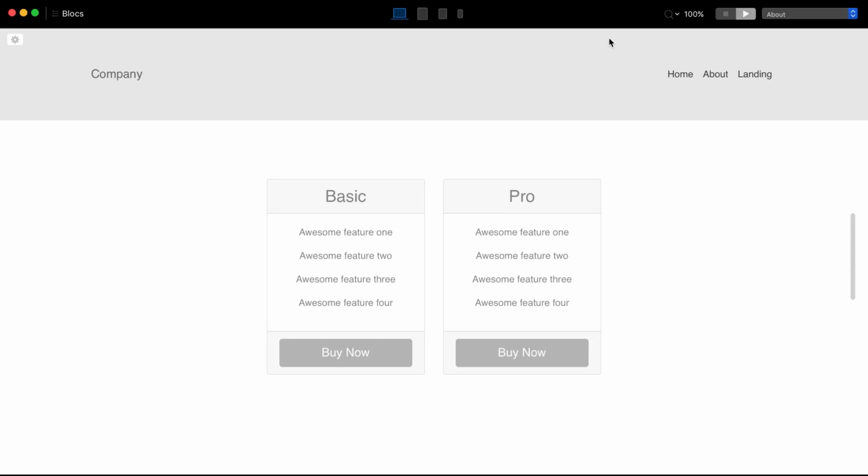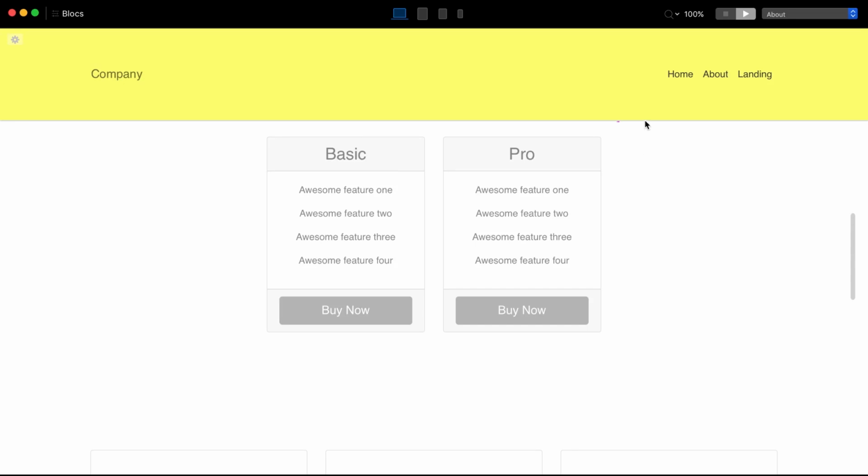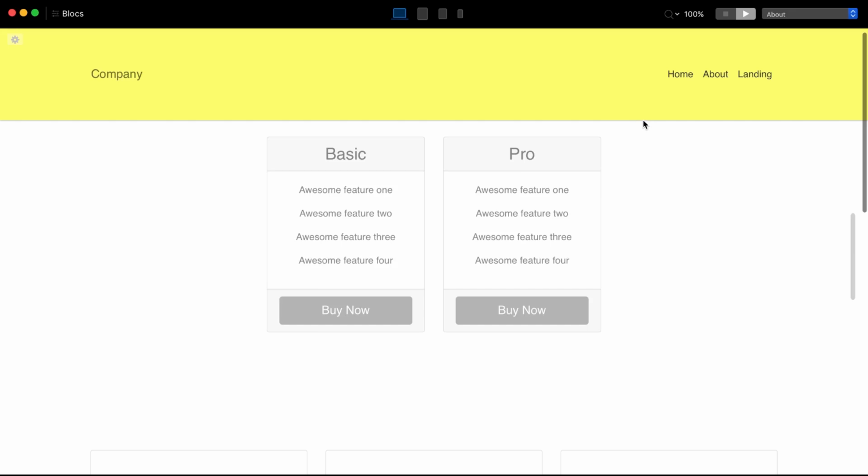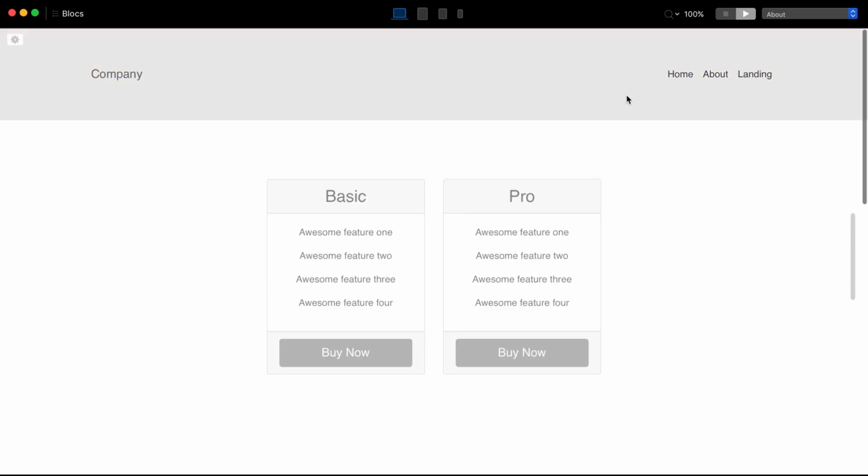And you can see now we have this header, it's a gray header. And the moment I start to scroll, it will change the color to yellow. And it is because this navigation is a little bit different from the one we have here.